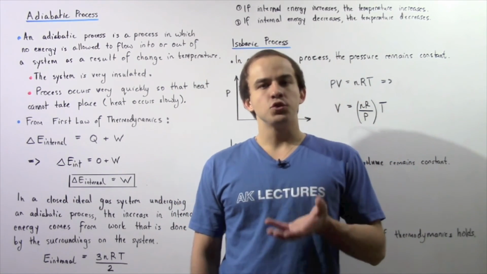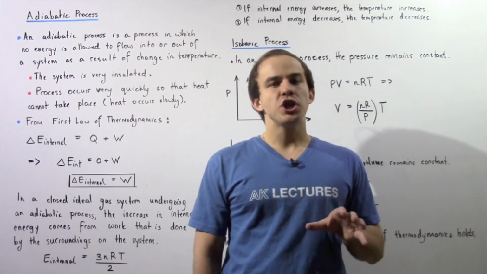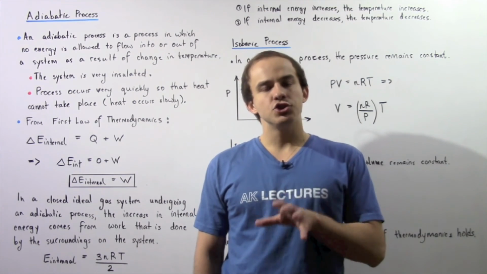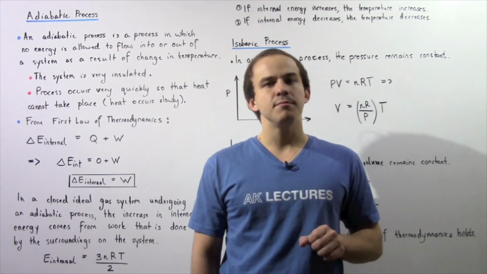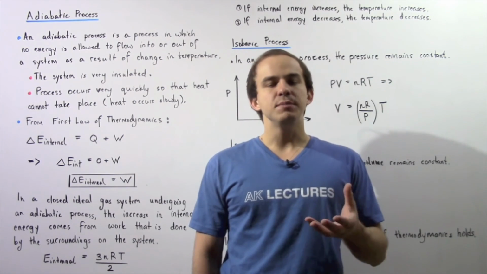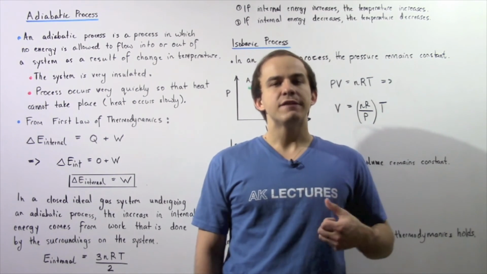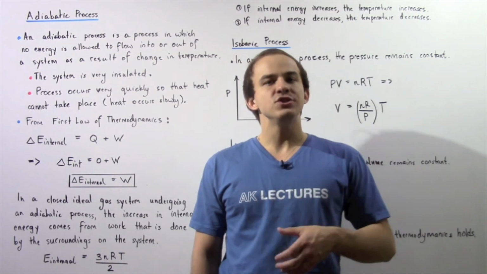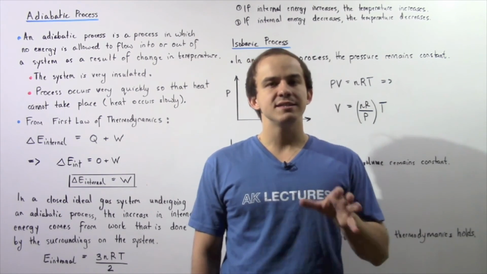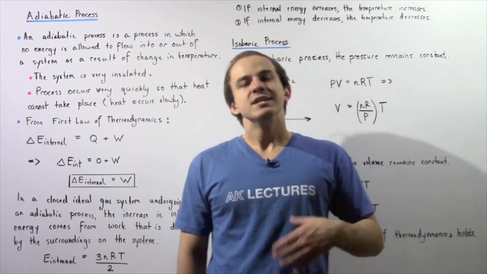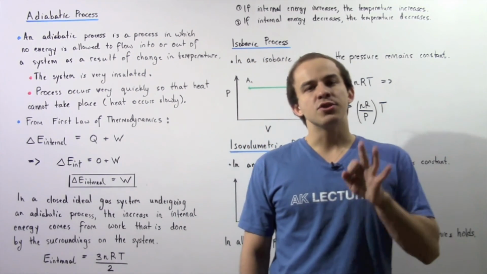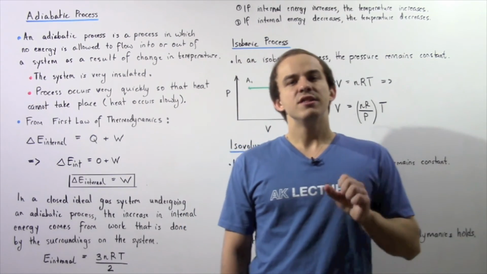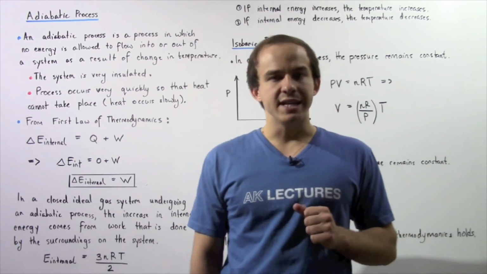So if the temperature remains constant, then the change in internal energy of our closed gas system is zero. So that means all the energy that flows into our system is transformed into work done by that system on the surroundings. So now we're going to discuss three more processes that take place in thermodynamics.